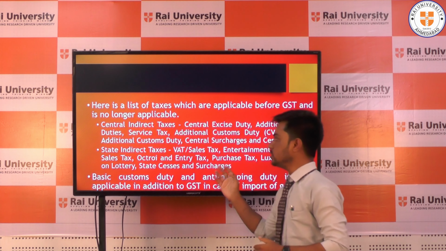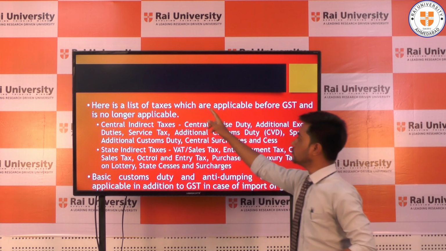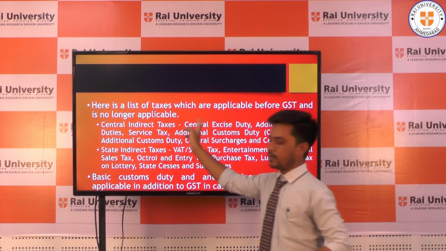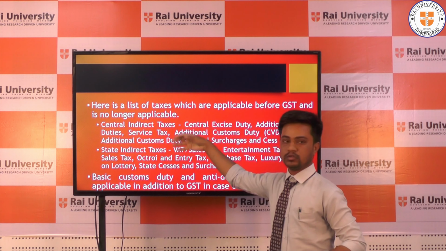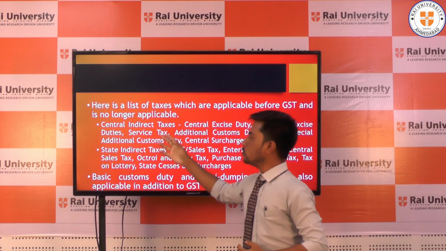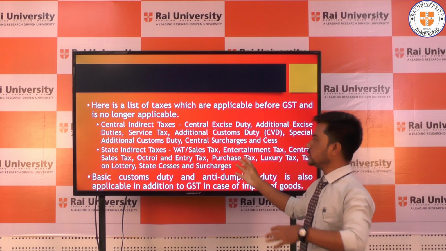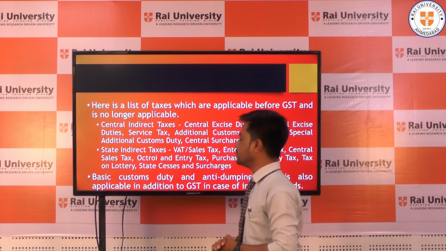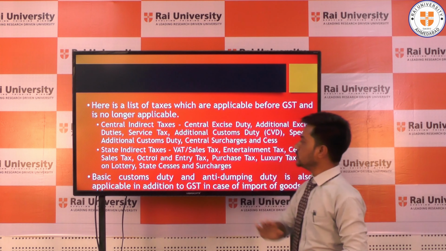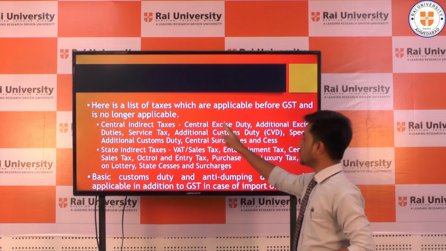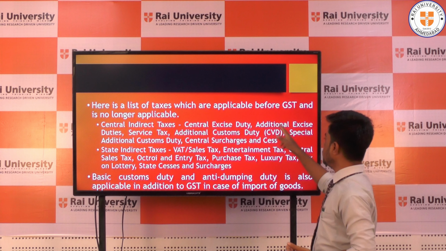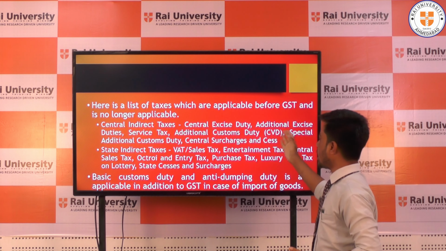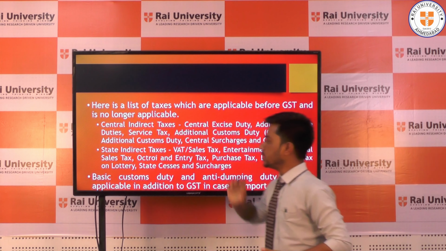The next slide is the list of taxes which were applicable before GST and are no longer applicable. These are all the tax regimes before GST. Central taxes: central excise duty, additional excise duty, service tax, and additional custom duties are involved in the central taxes.